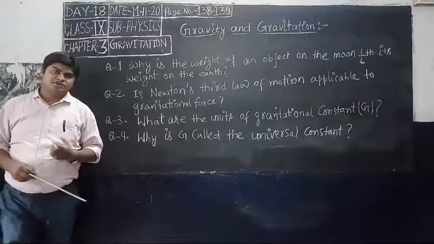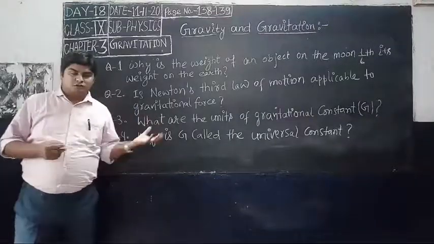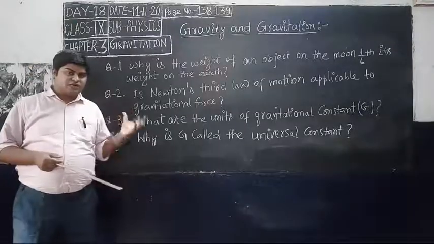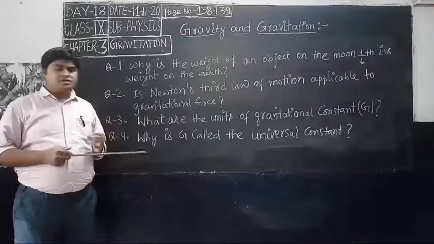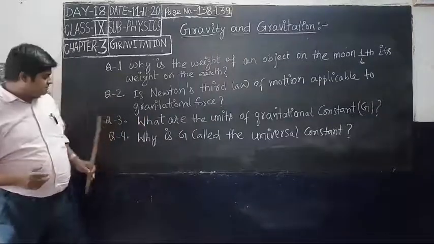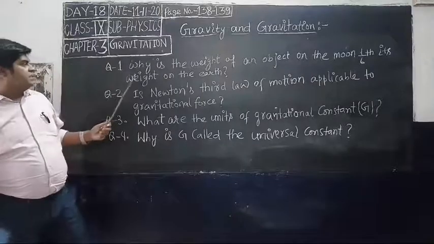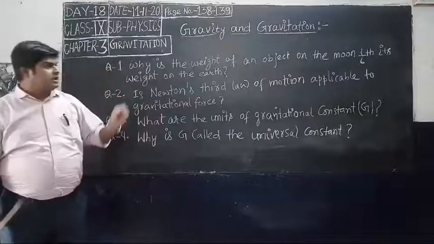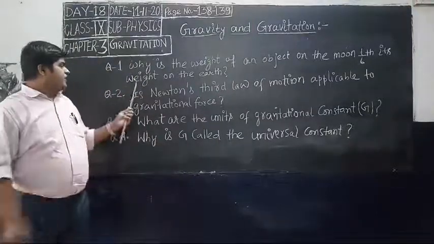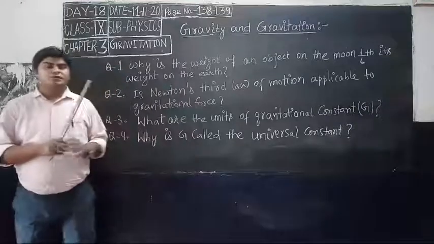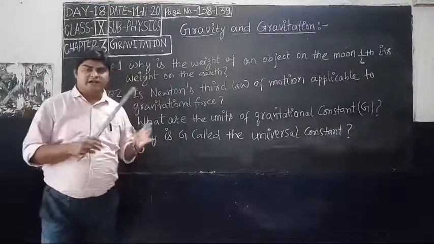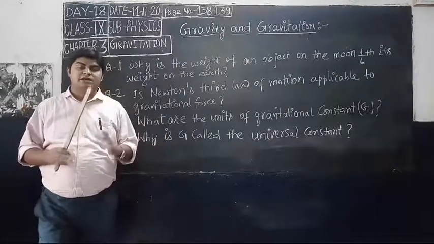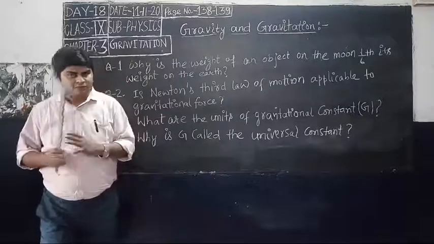Students, some technical questions arise from the taught topic. I have discussed so many important topics, so some technical questions are derived from these taught topics. So let us see here. I have discussed 4 questions. See question number 1: Why is the weight of an object on the Moon 1/6 its weight on the Earth? You know that weight is a type of force, and weight W is equal to m into g, mass into acceleration due to gravity.